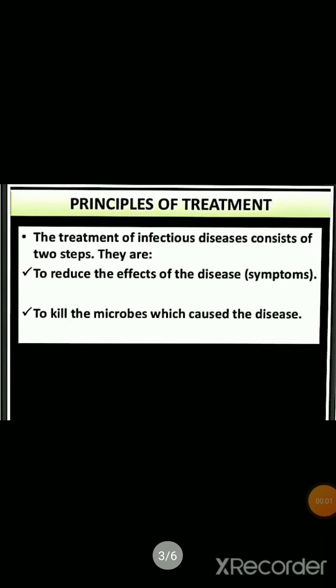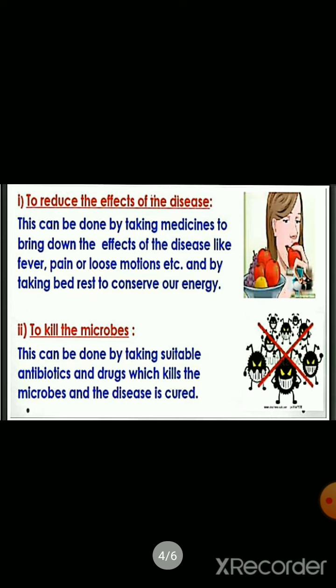Principles of treatment. The treatment of infectious disease consists of two steps. The first one is to reduce the effect of the disease, and the other is to kill the microbes which cause the disease. Reducing can be done by taking medicines to bring down the effect of the disease, like medicine to bring down the fever, the pain or loose motion, etc., and by taking bed rest to conserve our energy. In this way we can reduce the effect of the disease.